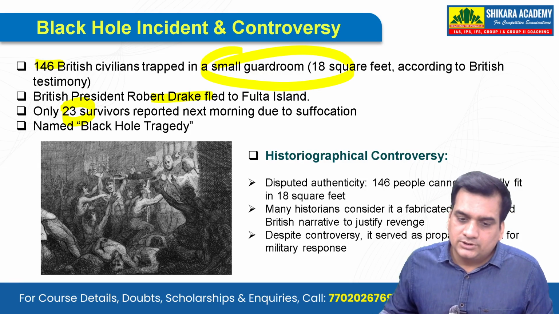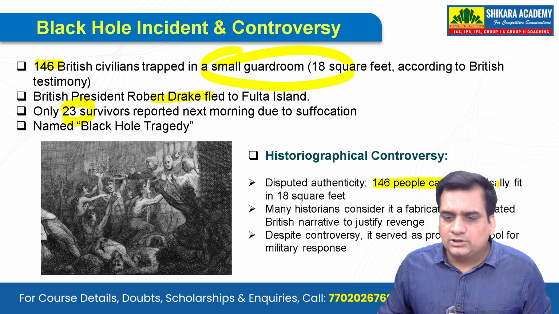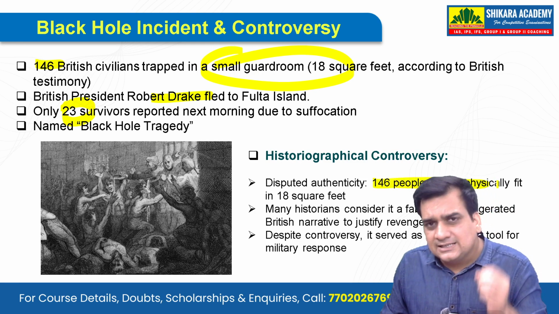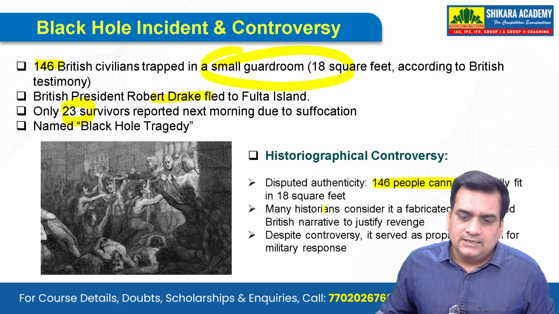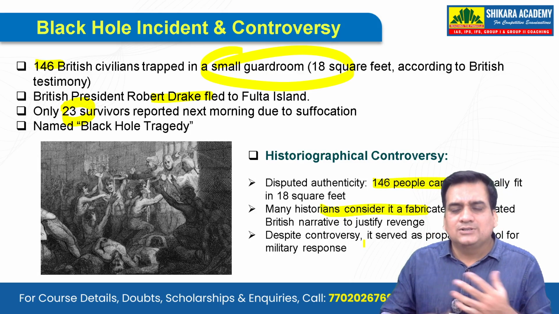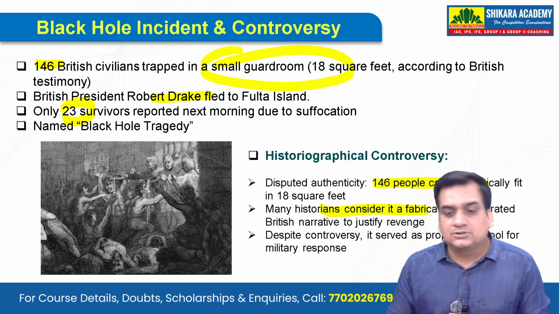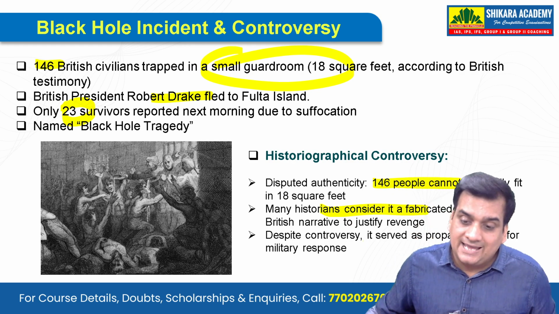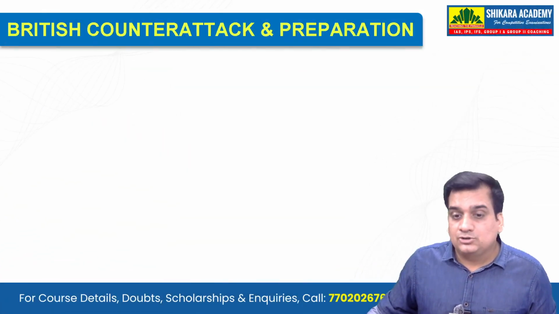What is the controversy? It is said that 146 people cannot physically fit in 18 square feet. Many historians consider that it was exaggerated by the Britishers to justify the revenge and the war on Siraj-ud-Daulah.